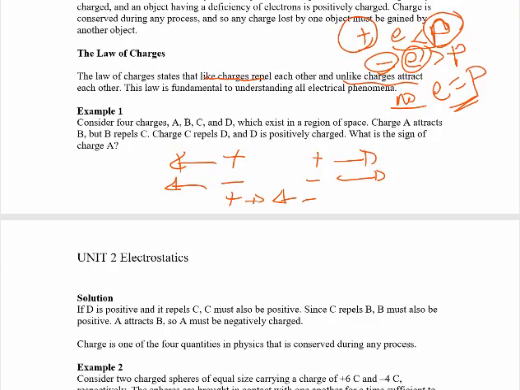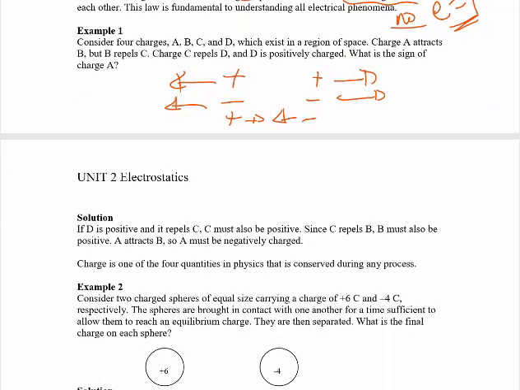Consider four charges A, B, C, D, which exist in a rigid space. Charge A attracts charge B, but B repels C, C repels D, and D is positive. From the last expression, D is positive. The interaction between C and D is repulsion. Since D is positive, C must be positive, because they repel each other.